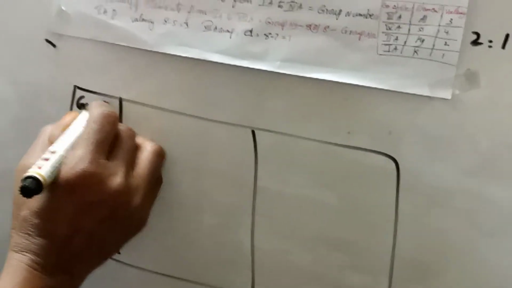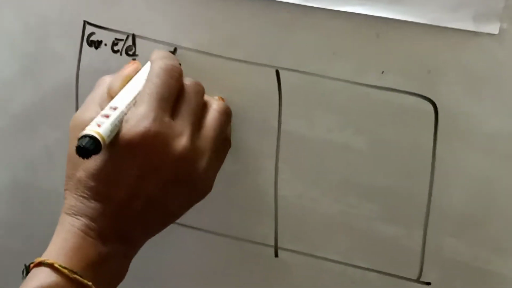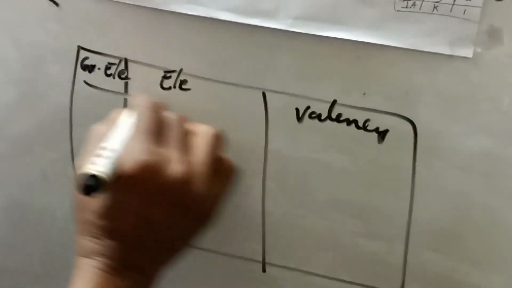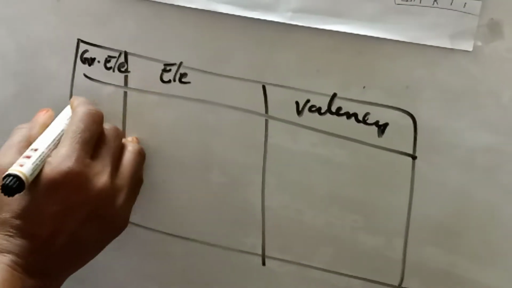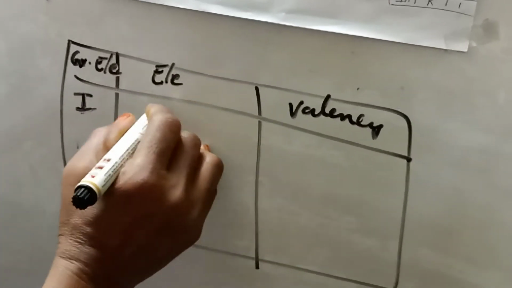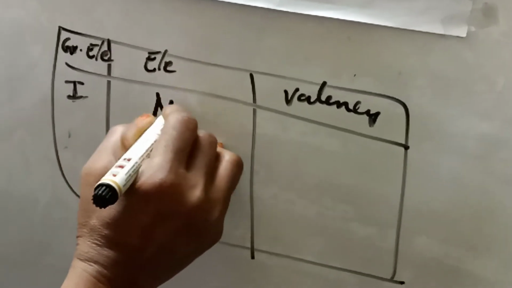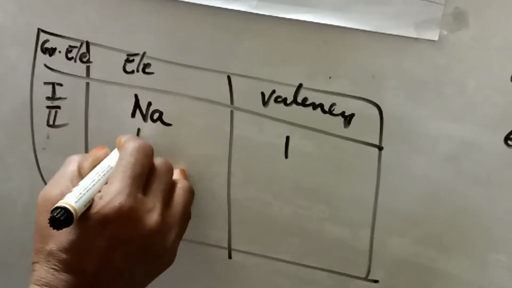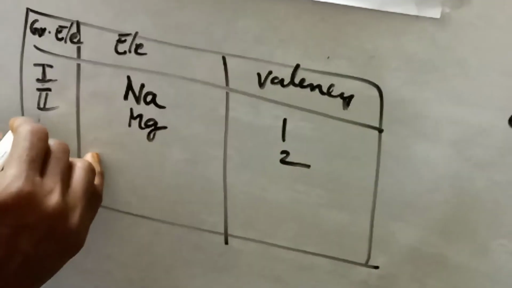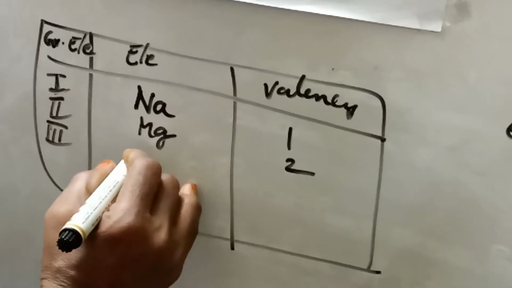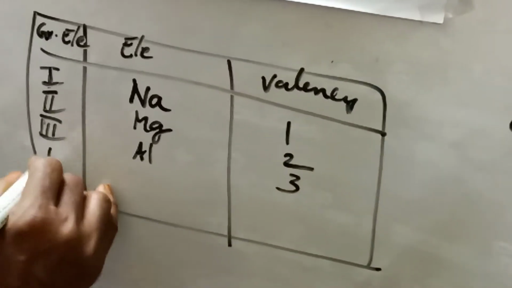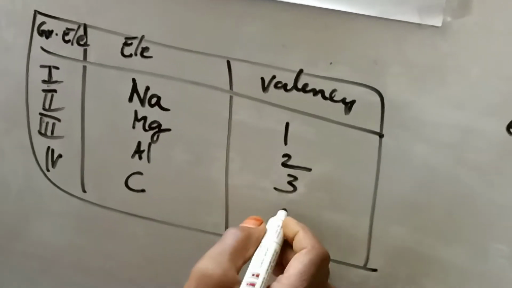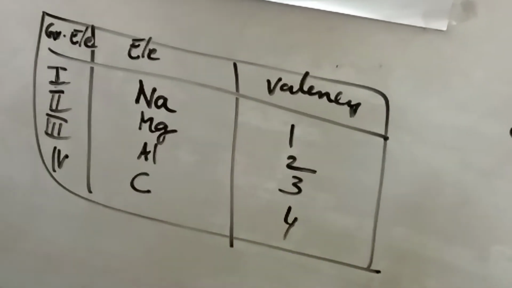Group of element, element, and valency. First group element, sodium, its valency is 1. Second group element, magnesium, its valency is 2. Third group element, aluminium, its valency is 3. Fourth group element, carbon, its valency is 4.